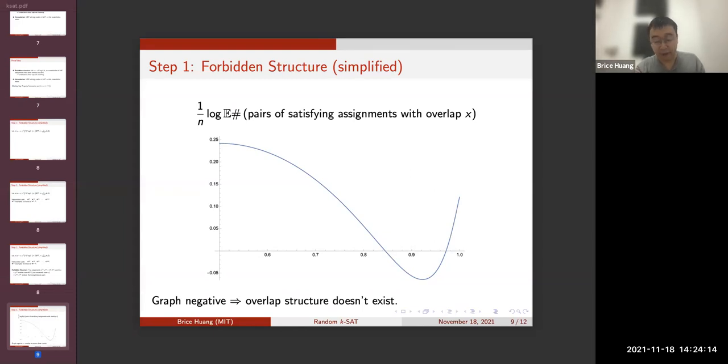So we can plot the log expected number of pairs of satisfying assignments at every overlap value. And we find that the plot looks like this. So wherever the plot is negative, this expectation will be exponentially small. And that means that the overlap structure of 2 satisfying assignments at that overlap won't occur with high probability.